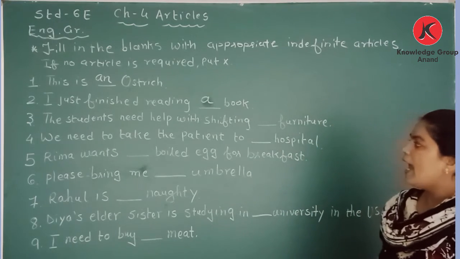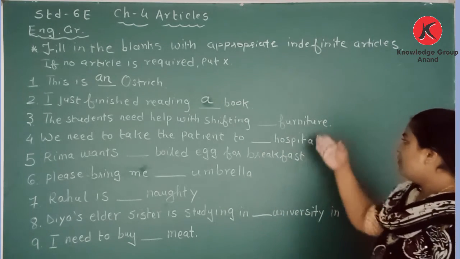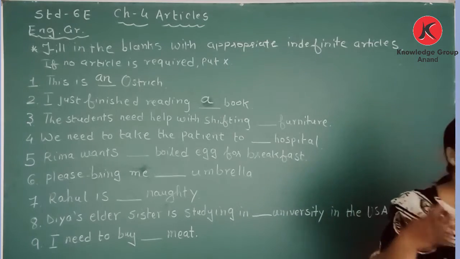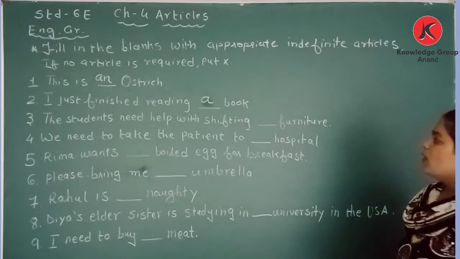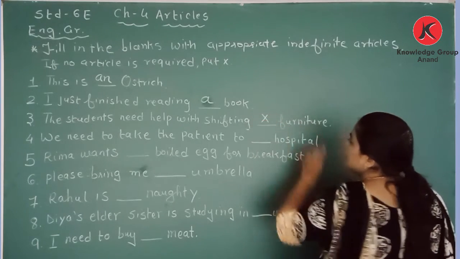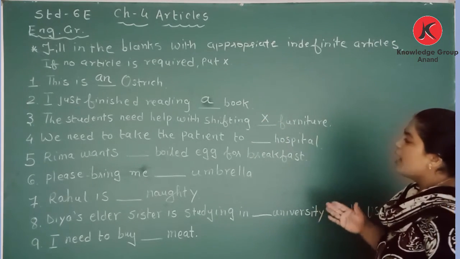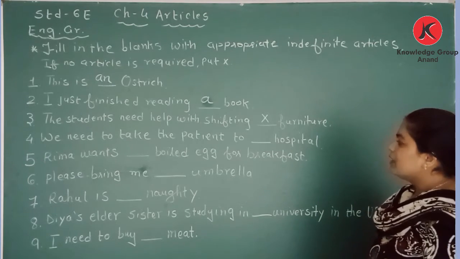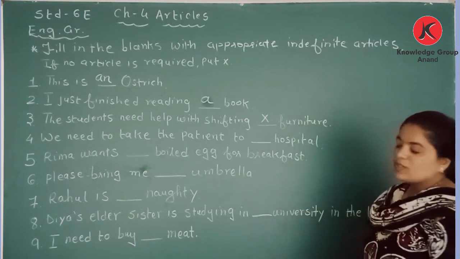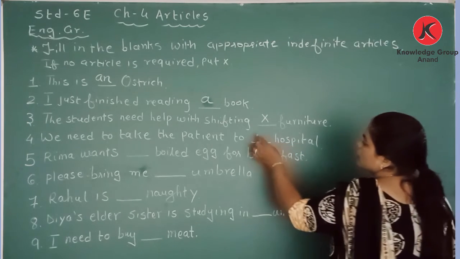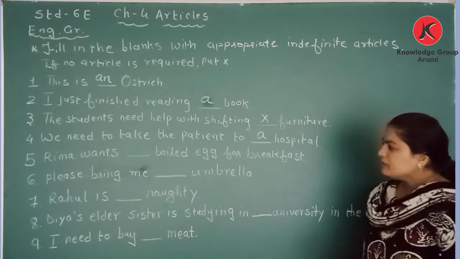The students need help with the shifting furniture. Furniture is an uncountable noun, so we do not require any article here. We need to take the patient to dash hospital. H is again a consonant, so we use a.